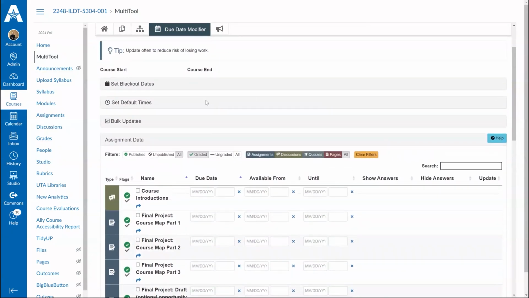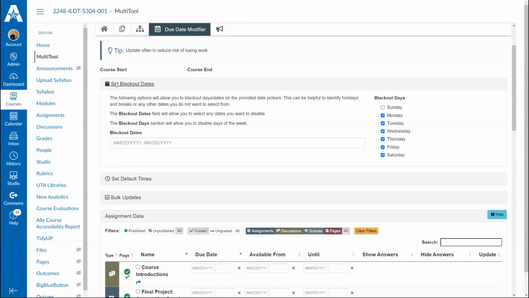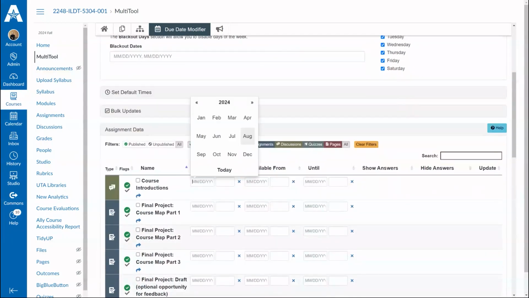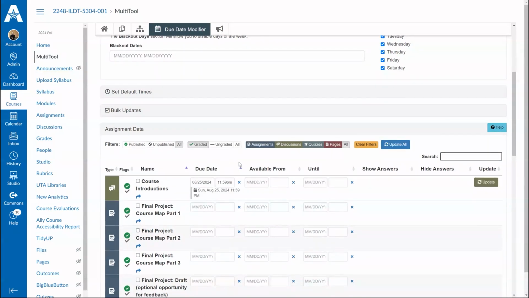But if your assignments are always due on the same day, you can set blackout days. So my assignments are always due on Sundays, so I'm going to set Monday through Saturday as blackout dates. And that just means that when I go down here to choose the due date, it will only let me choose Sundays. So we'll choose the 25th for course introductions.